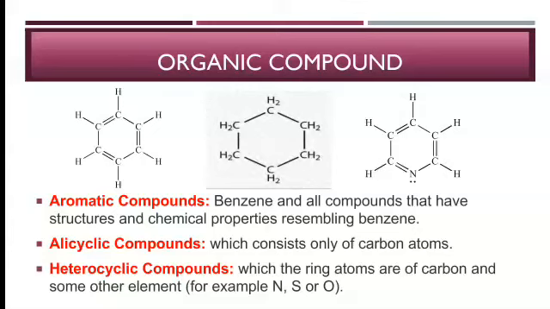Then heterocyclic compounds. In a heterocyclic compound, the ring contains at least one element other than carbon. If you have nitrogen, sulfur or oxygen in the structure, these compounds are known as heterocyclic compounds. You can take the example of pyridine. The pyridine structure is a six-membered ring. It looks like the benzene ring structure, but it has one element other than carbon. So this is known as a heterocyclic compound.